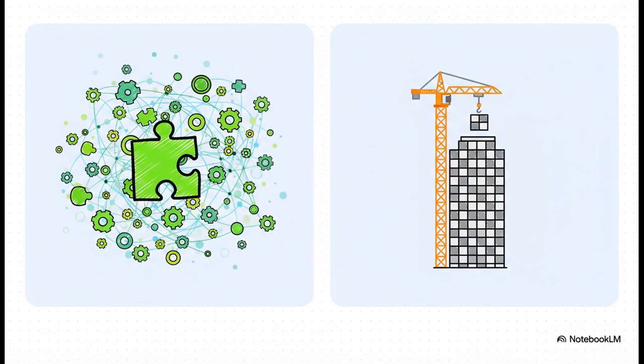All right, let's start with the two giants in the room. On one side, you have React. React is all about maximum flexibility. I mean, it has the largest ecosystem on the planet, which makes it perfect for those really complex custom user interfaces. Then on the other side, you've got Angular. Angular is all about strong structure. It's an all-in-one, batteries-included solution that's really built for huge enterprise-scale applications where consistency across giant teams is absolutely king.